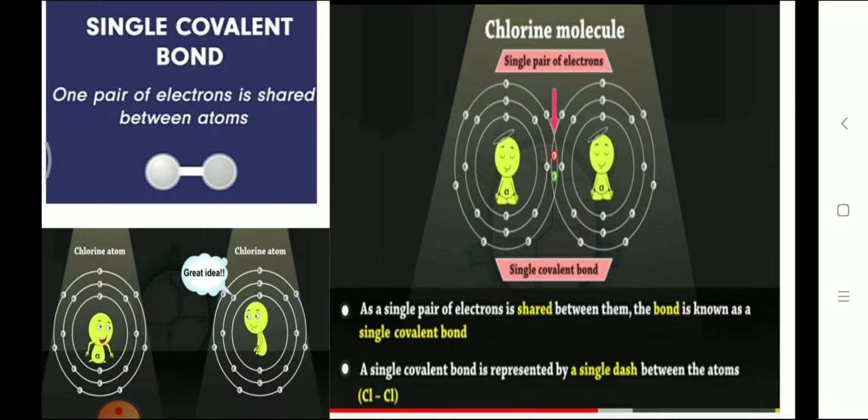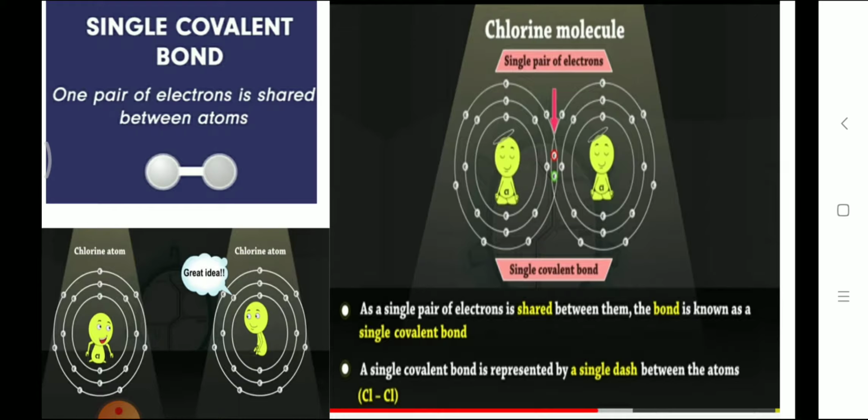What is your suggestion? How do they get stability? You can see here the picturization of chlorines sharing. Each chlorine atom will share 1 electron each. So they get stability. You can read this PDF and this slide, then you can make the conclusion.